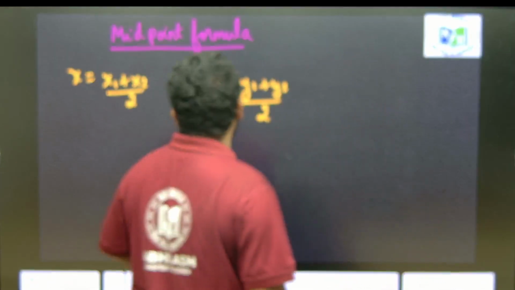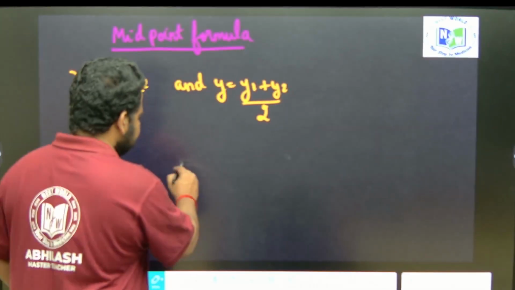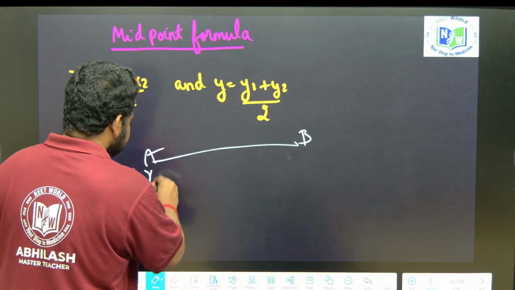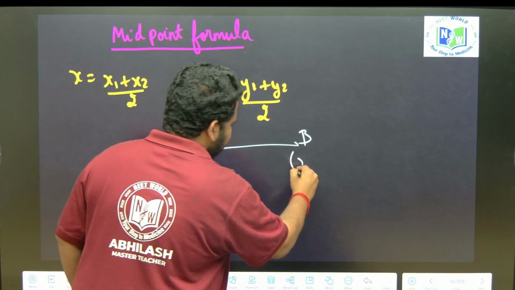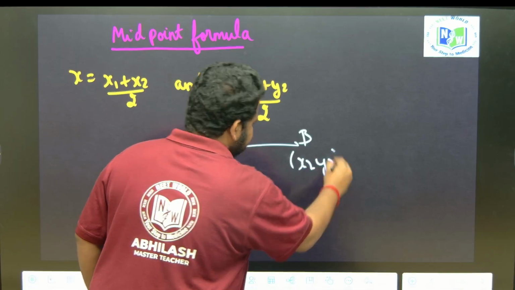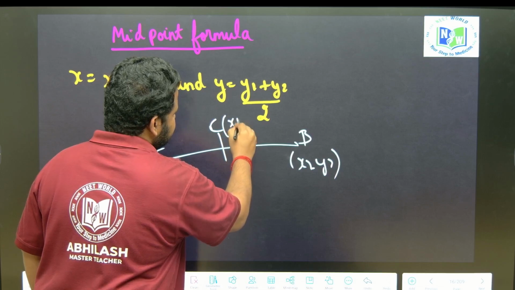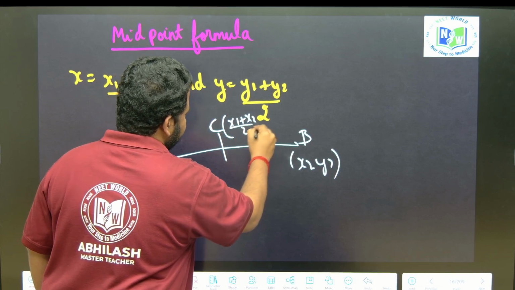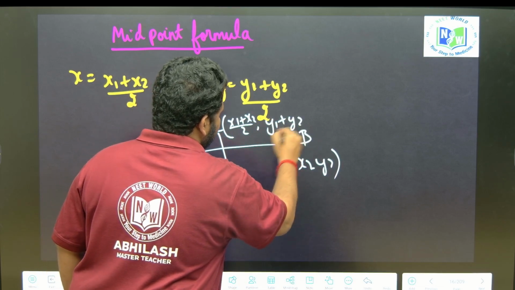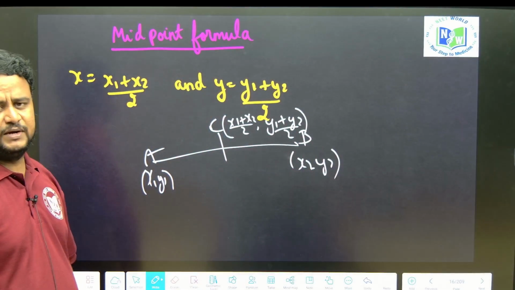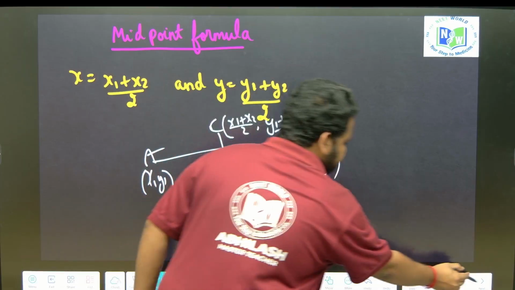So the midpoint formula is nothing but this: if a line is given with points A and B, x1 y1 and x2 y2, and the point C is at the midpoint, its coordinates are given by x1 plus x2 by 2 comma y1 plus y2 by 2. Very fairly simple. Let us move to the next concept.